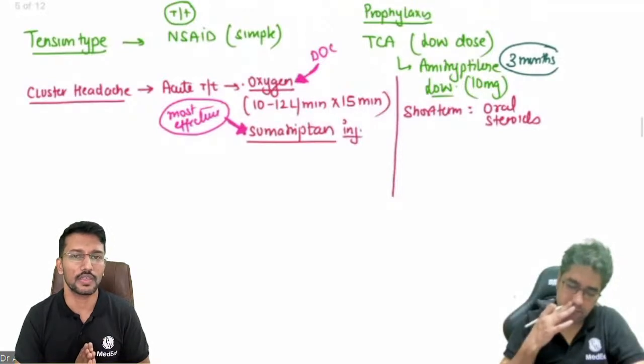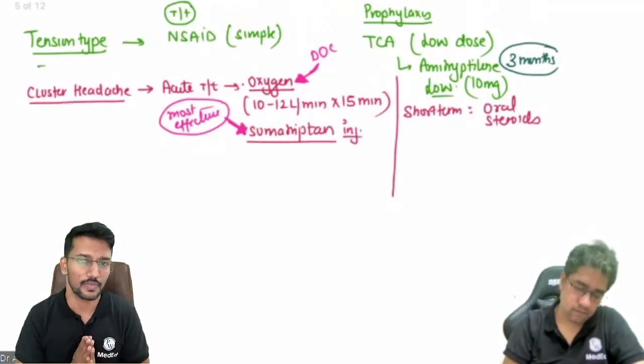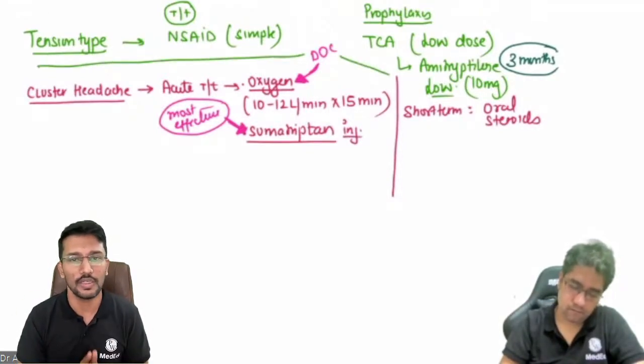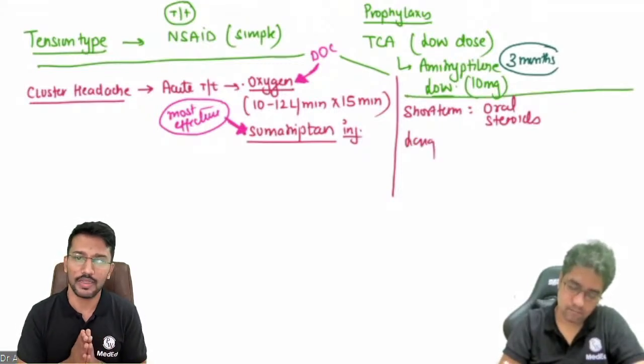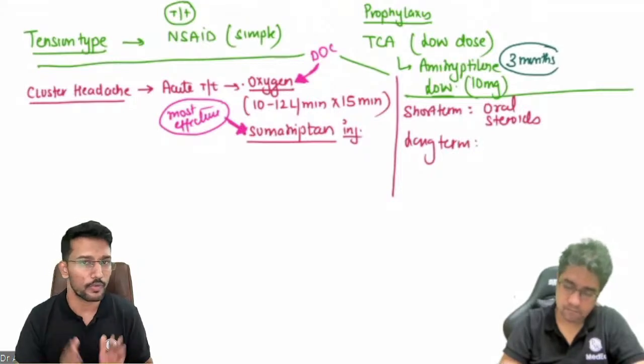The short-term prevention is basically you're trying to break an ongoing cluster. And for the long-term prevention, the drug of choice is verapamil. Verapamil is the drug of choice for long-term prevention.